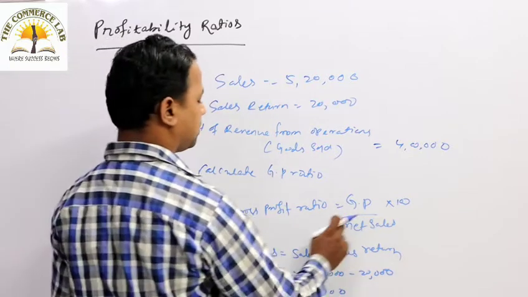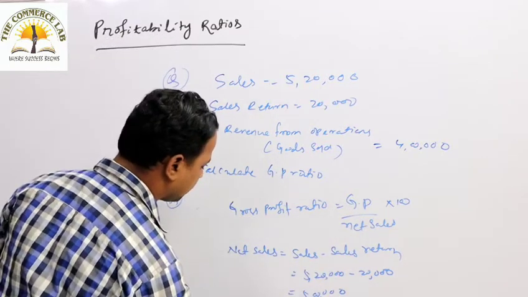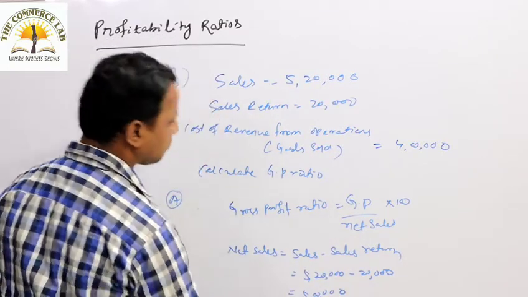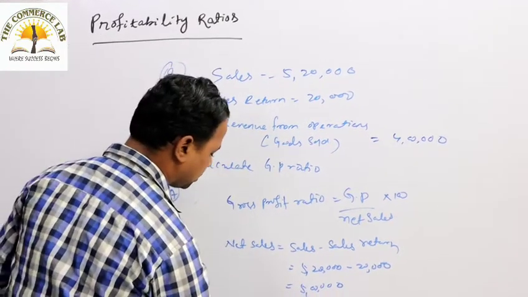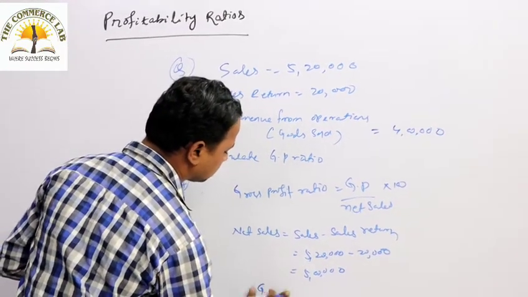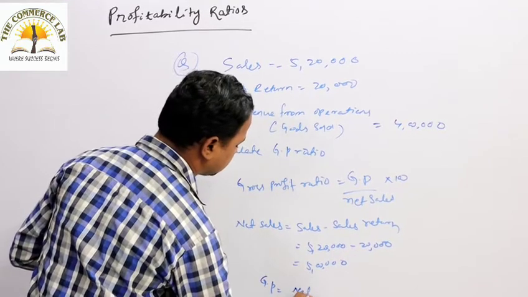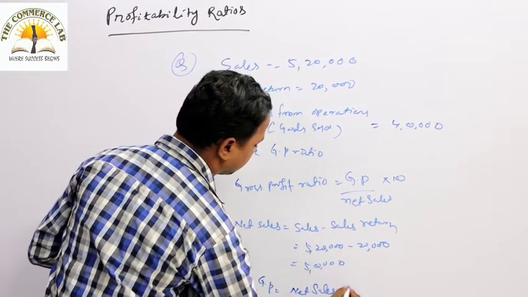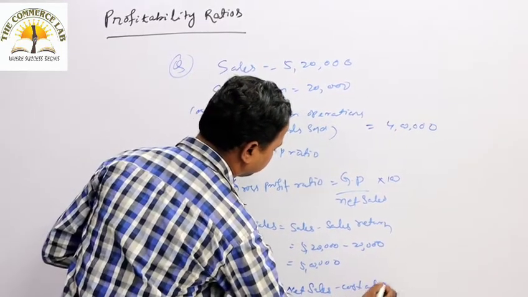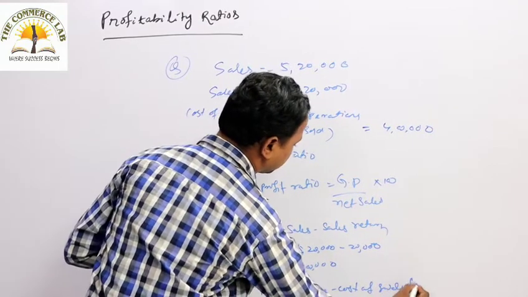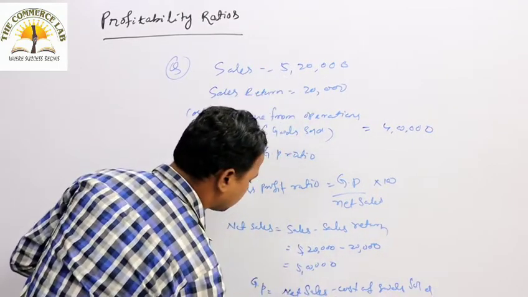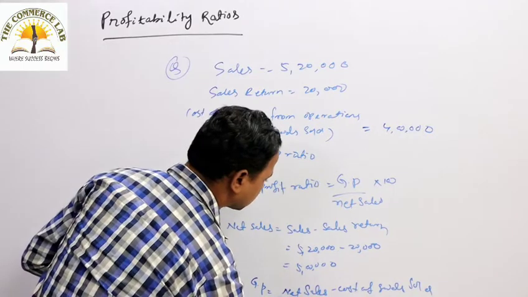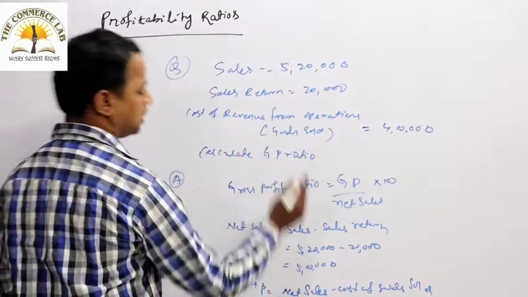How to calculate gross profit? Gross profit is net sales minus cost of goods sold. Net sales is 5 lakh, minus cost of goods sold, which is given in the question as 4 lakh.